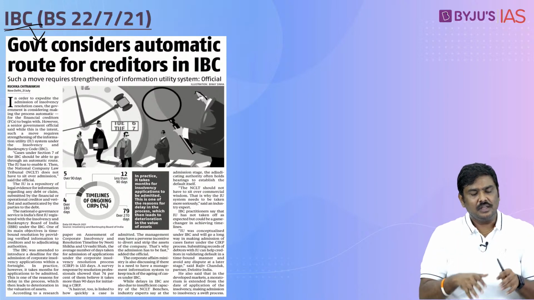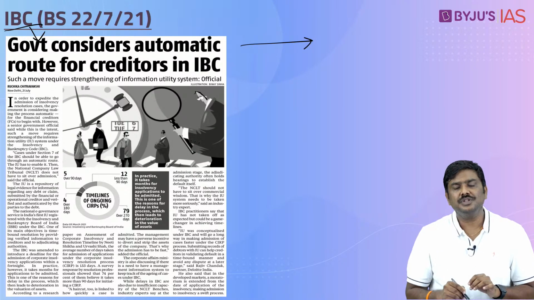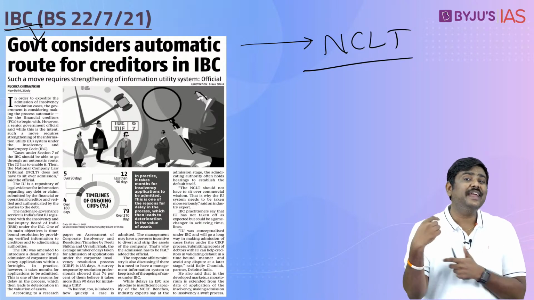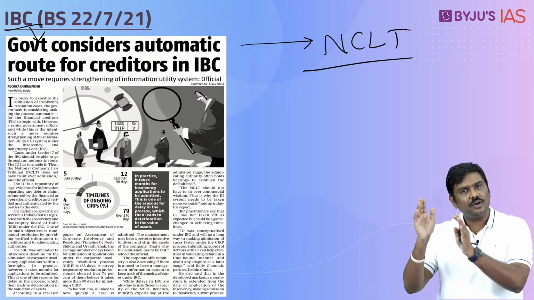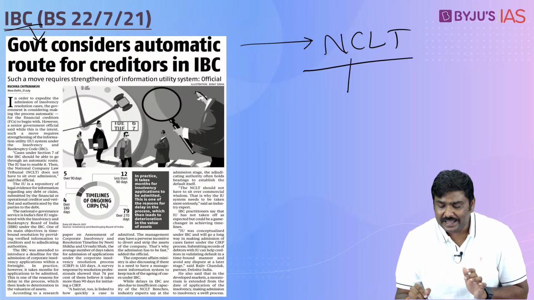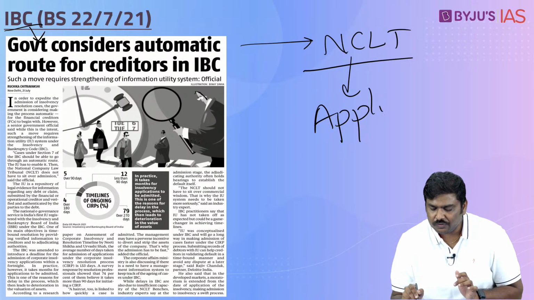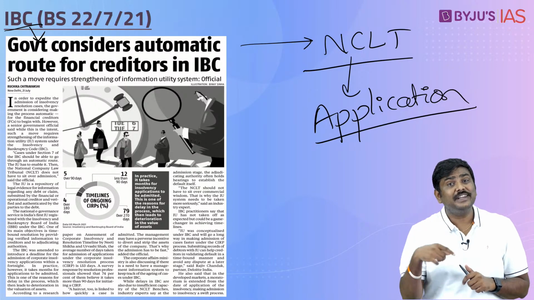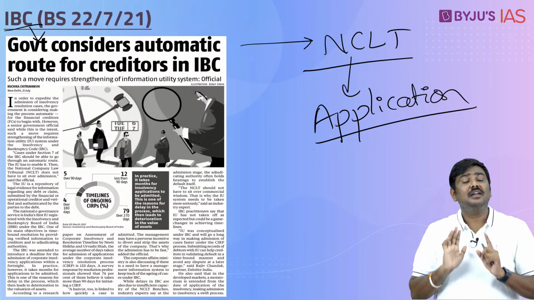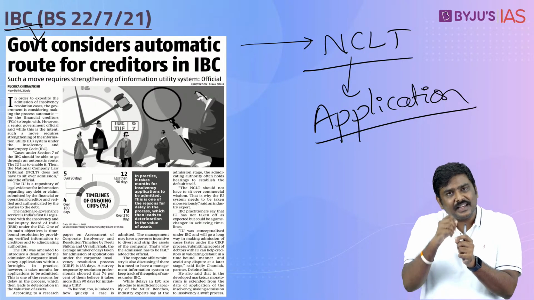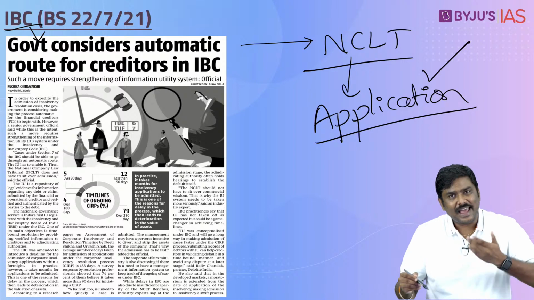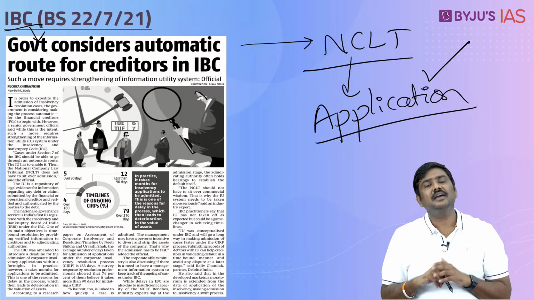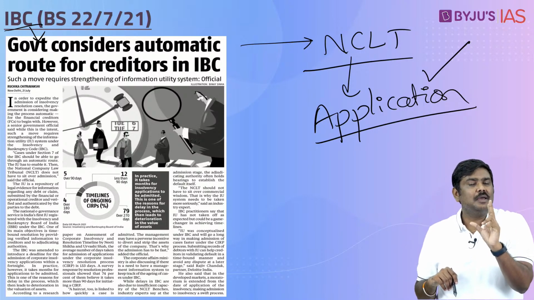What is the process here? The creditors will have to approach NCLT, the National Company Law Tribunal, which is the adjudicating authority under the Insolvency and Bankruptcy Code, and file an application. Is it okay? They will have to file an application here. Now, NCLT within the next 14 days, as per the IBC guidelines, will have to either accept and admit this particular case or reject it. Why is this particular time period given?